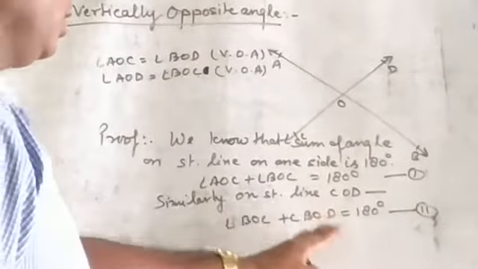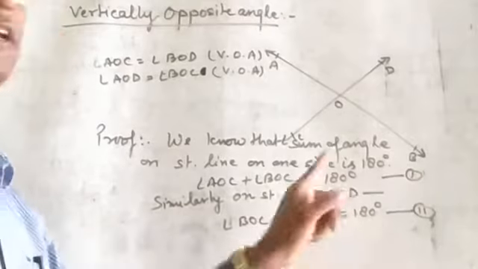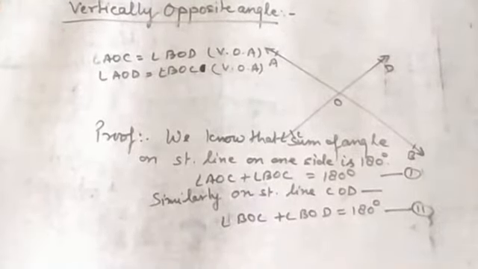From equations 1 and 2, the right hand sides of equations 1 and 2 are equal, that's why the left hand sides are also equal.